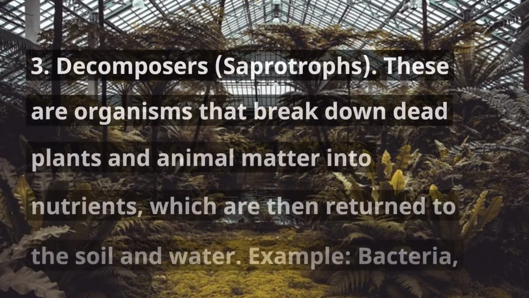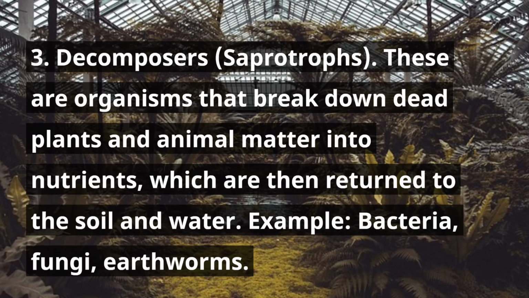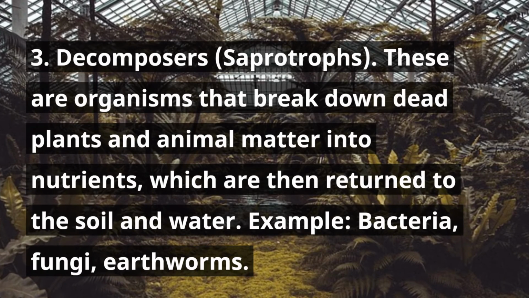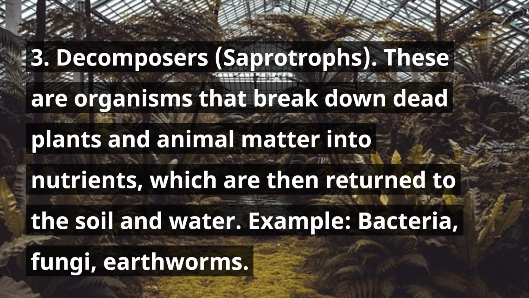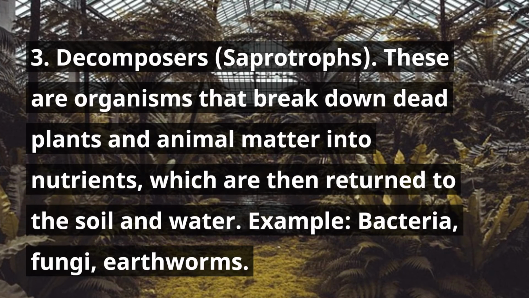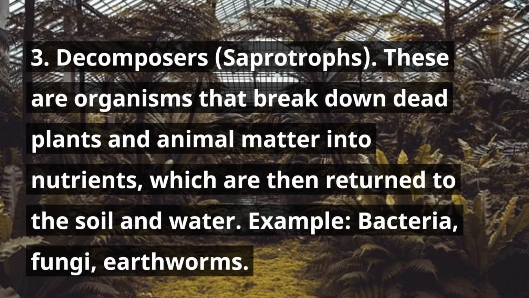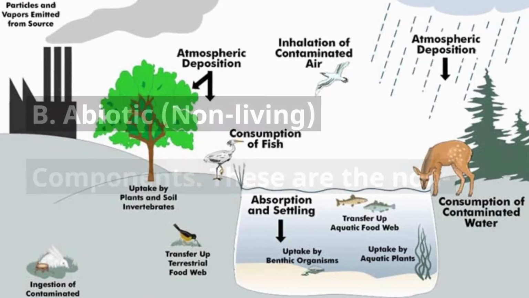3. Decomposers (saprotrophs). These are organisms that break down dead plants and animal matter into nutrients, which are then returned to the soil and water. Example: bacteria, fungi, earthworms.